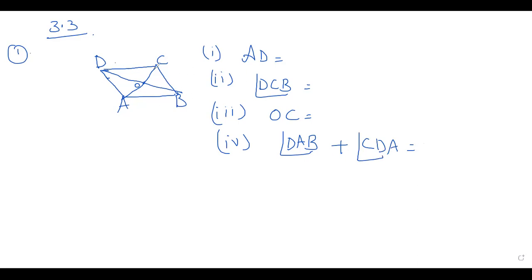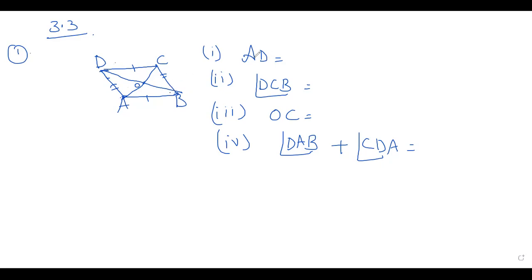See, ABCD is a parallelogram. You know the properties of parallelogram, right? What are the properties? Opposite sides are equal and parallel. AB is equal to CD. AD is equal to BC. Opposite sides are equal and parallel, children. Next property is opposite angles are equal. Angle A is equal to angle C. Angle B is equal to angle D. Then the sum of adjacent angles will be 180.